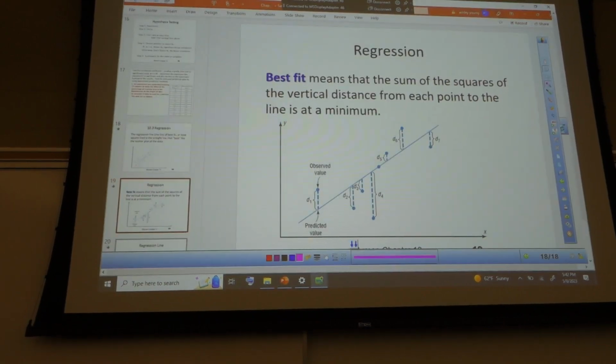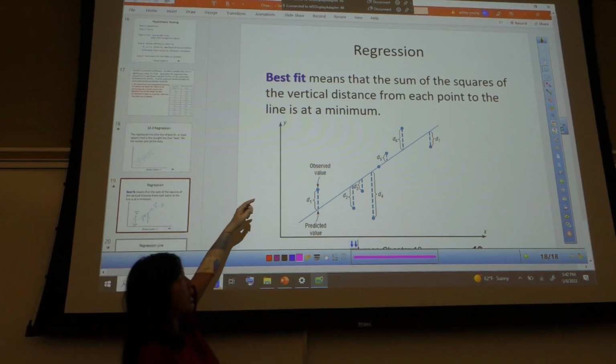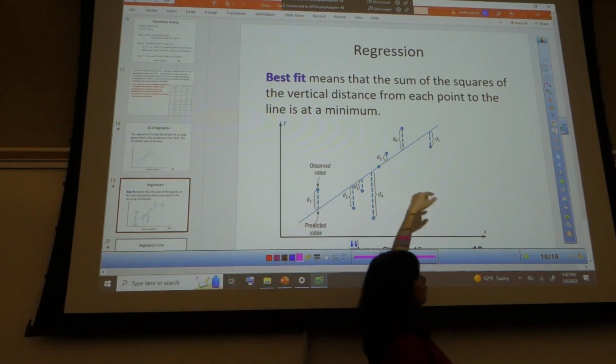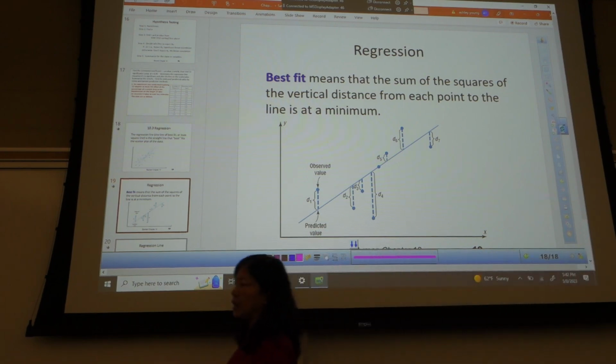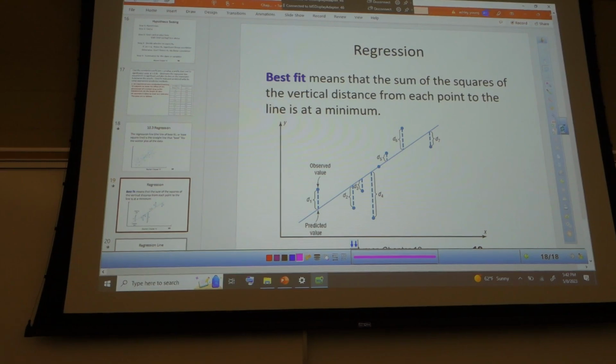They take the line and compute the y distance, straight up or down to the line, then they square all those distances and add them up. It's called the sum of the least squares. So the line that has the smallest sum of squares is what they call the regression line, the line of best fit.